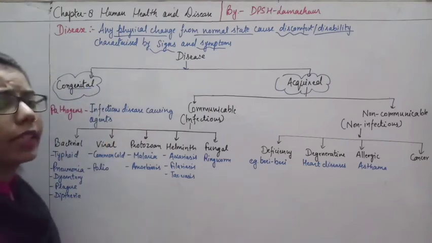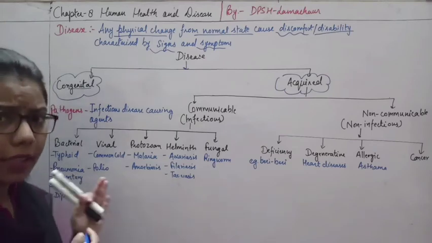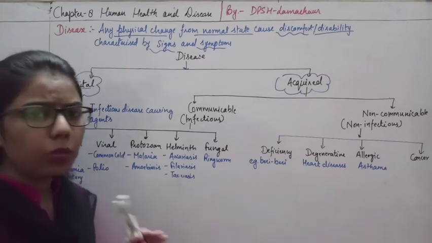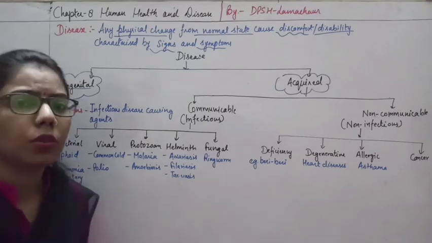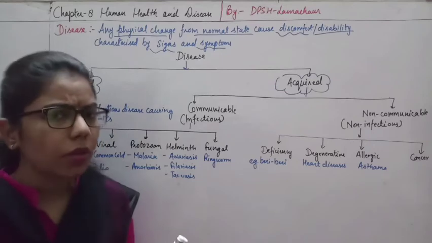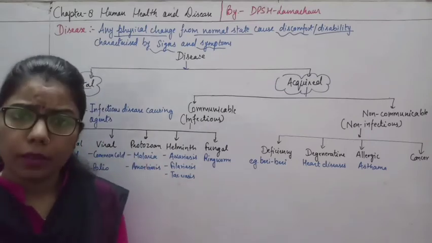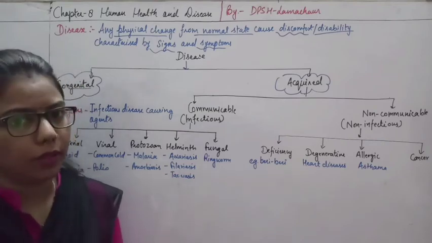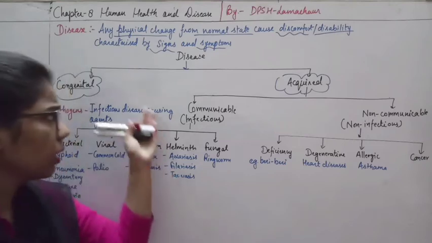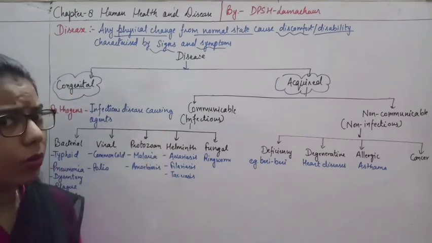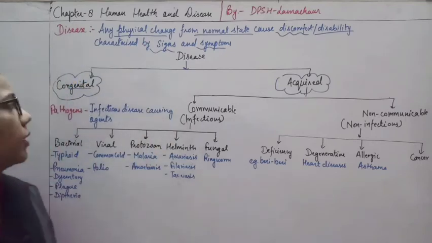Now these congenital diseases can be of two types. What are they? They can be at the gene level, or they can be at the chromosomal level. Already we have done in the earlier chapter about syndromes. So what type of disease is it causing? Somehow there will be some change at the chromosome level. Okay, so we can say the disease can be at the chromosomal level, and Down syndrome is one example of these congenital diseases, right?